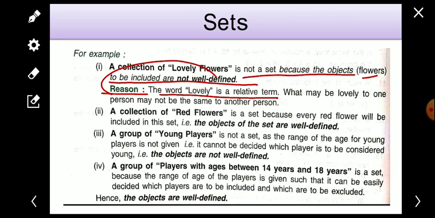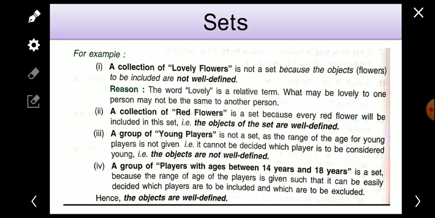What may be lovely to one person may not be the same to another person. It is not compulsory that if one flower is lovely to one person, then it is lovely to another person also. So this is not well defined, and we can't say that this collection is a set. Got it? Each and every collection should be well defined, and here this is not well defined.